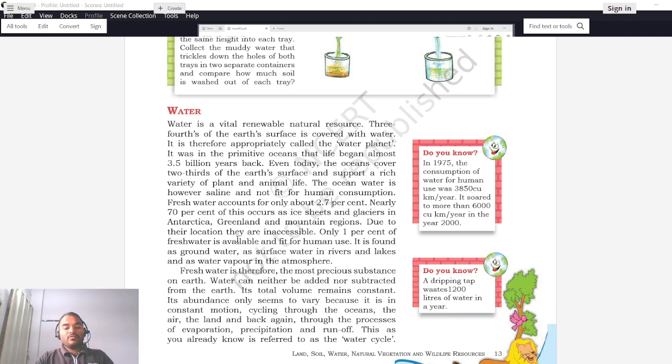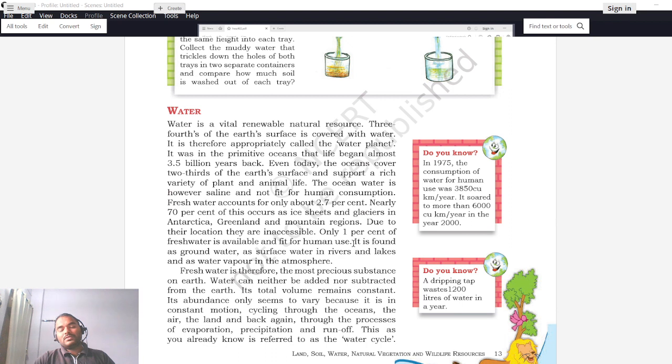Only 1% of fresh water is available and fit for human use. So of all the water that is available on the earth, only 1% of fresh water is fit for human use. The rest of the water is either not available or not fit for human consumption. It is found as groundwater, as surface water in rivers and lakes, and as water vapors in the atmosphere.